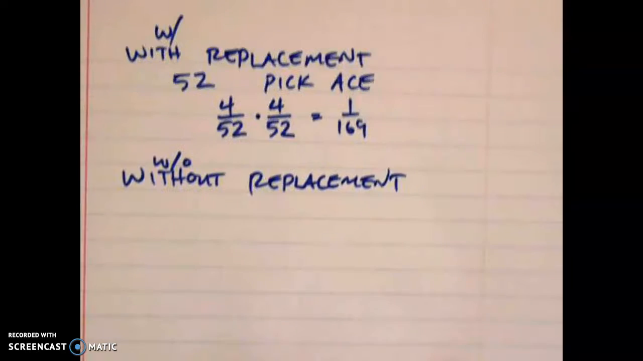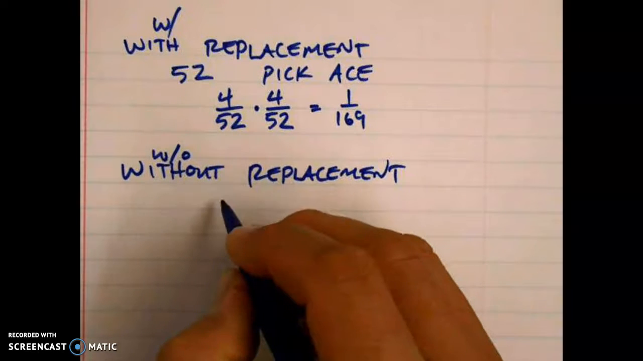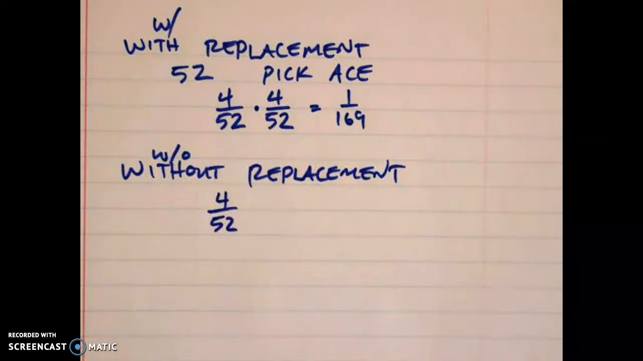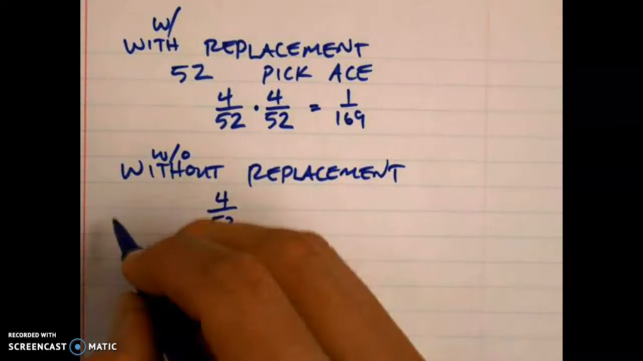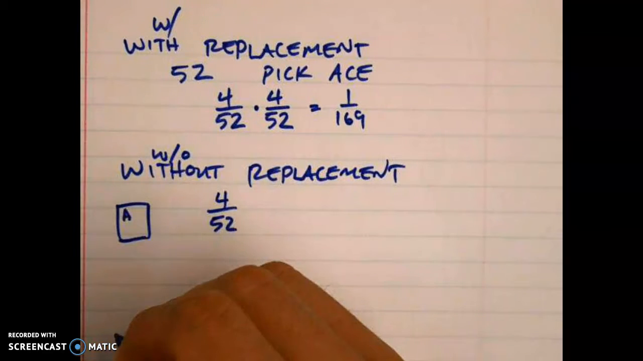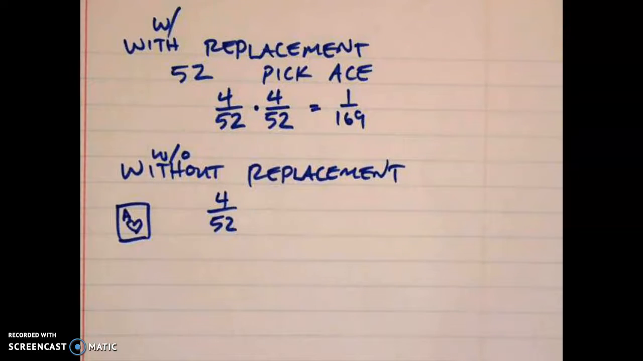Now let's take a look at without replacement. What happens without replacement? What's my chance of picking an ace? 4 out of 52. That did not change. Now my ace, I put my ace right here. Let's say it's ace of hearts. My ace of hearts is right here. I don't replace it. It's without replacement. I don't put it back into the deck.